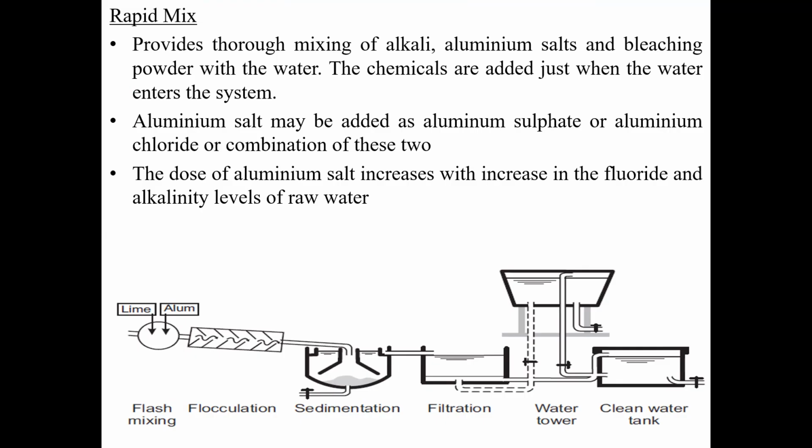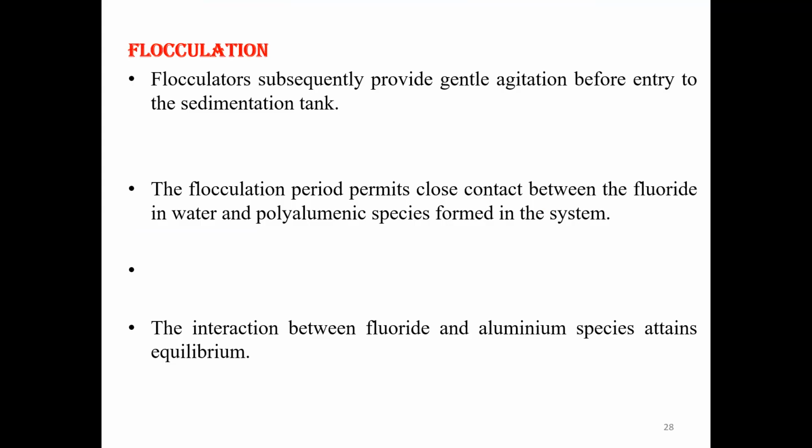The chemicals are added just when the water enters the system. Aluminium salt may be added, aluminium sulfate or aluminium chloride, or a combination of these two. The dose of aluminium salt increases with increase in the fluoride and alkalinity level of the raw water. Flocculation subsequently provides gentle agitation before entry to the sedimentation tank.